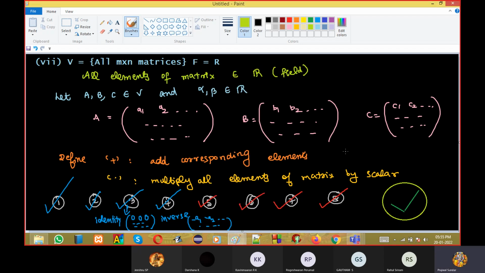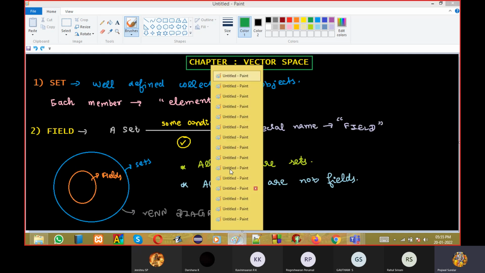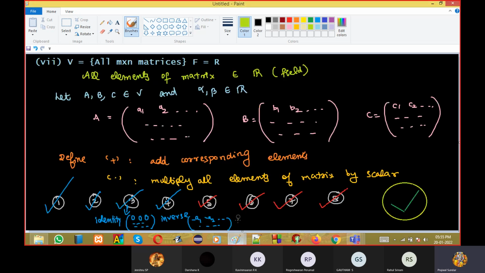Okay, so I think I've given enough examples. What I'll do is keep one more class. In that class, I will solve all the questions which ma'am has given in her sheet. Today I've discussed all the basics. Next class I will discuss all the questions which ma'am has given in the sheet. Then we will get another better level of clarity. In today's class I have taught what is a field and what is a vector space, and I have given a lot of examples. You can go and see.